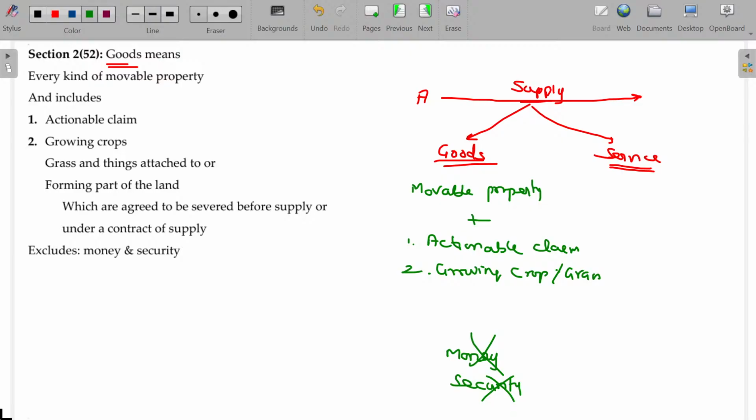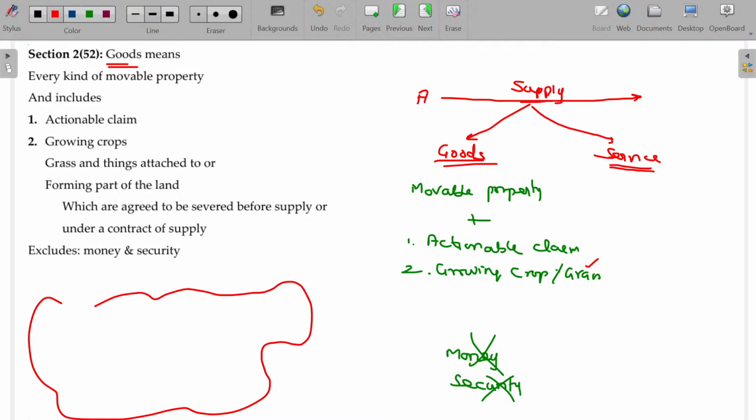If I sell shares, say I have TCS company shares, one share is 2000 rupees, and I sell the share for 2000 rupees. Do I need to pay GST for that? No, it will not be supply. It's not coming under supply of goods or supply of services. The main point to be noted here is growing crops and grass.